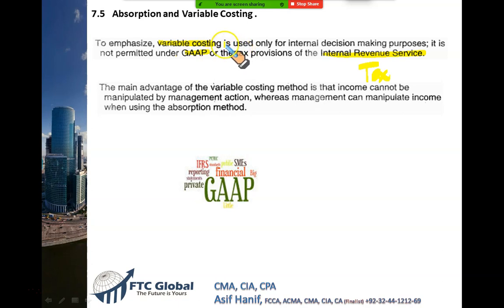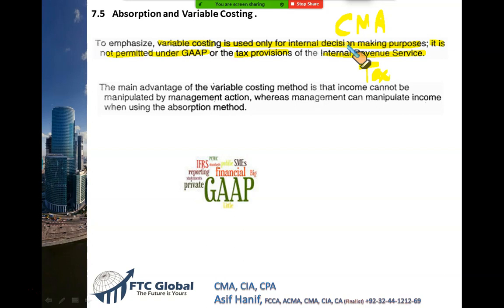So variable costing is used only for internal decision making purposes. If you are a CMA, a management accountant working internally, you can use variable costing. It is not permitted under the US GAAP or under the tax laws of the Internal Revenue. So this is a very important point you need to understand.